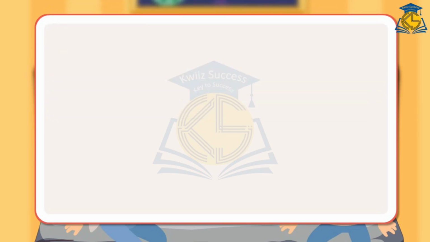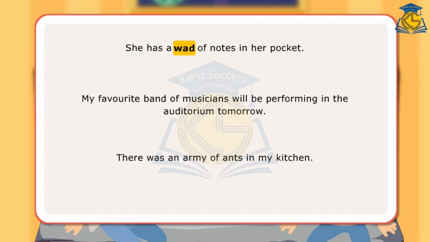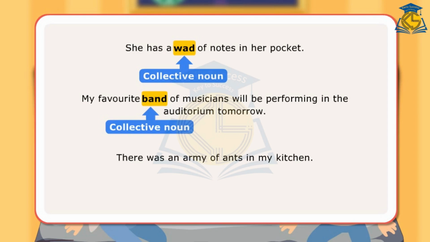Let us look at a few sentences. She has a wad of notes in her pocket. My favorite band of musicians will be performing in the auditorium tomorrow. There was an army of ants in my kitchen. In the first sentence, wad is collective noun as it tells us about a number of notes taken together. In the next sentence, band is collective noun as it tells us about a number of musicians performing together. In the third sentence, army is collective noun as it tells us about a number of ants collectively.